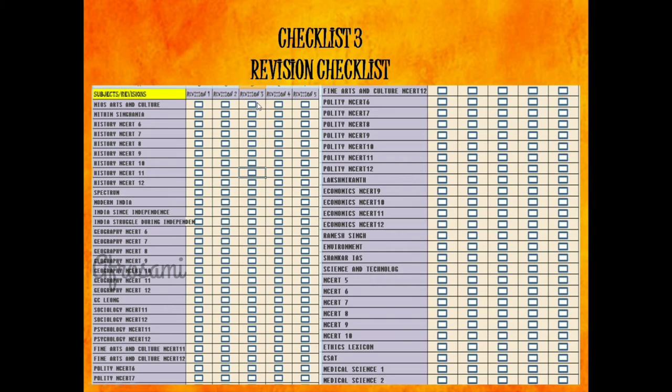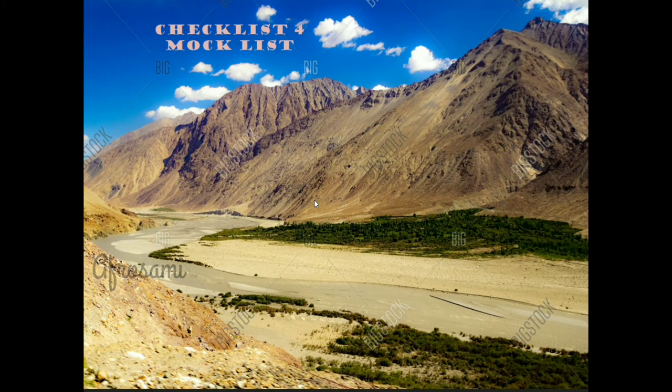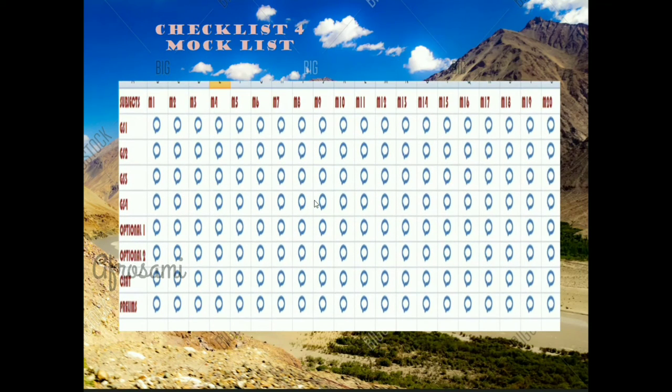I have kept slots for revision 1, revision 2, revision 3, revision 4 and the final revision. If I have completed revision 1, I will tick revision 1, then revision 2 and revision 3 and so on. Like this I know how many times I have completed the revision for a topic, textbook or subject. So it is easier for me to cover it fast and very effectively.